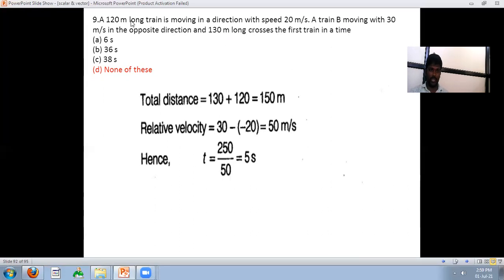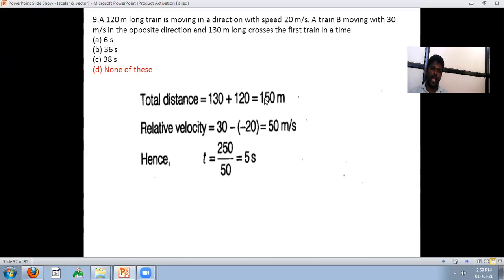Total distance is 120 plus 130, that is 250. Relative velocity is 30 plus 20, that is 50. Hence T is equal to 250 upon 50.